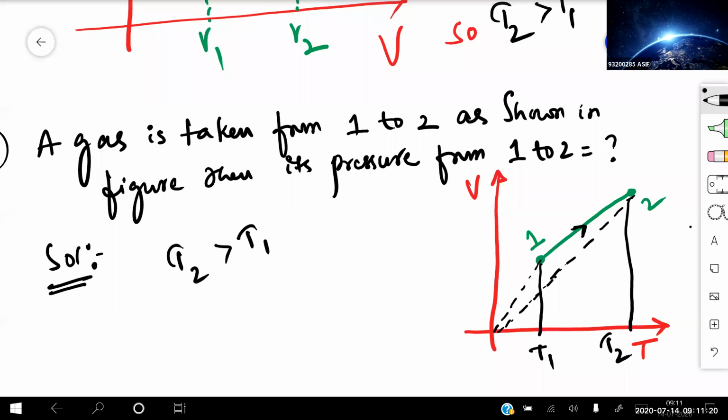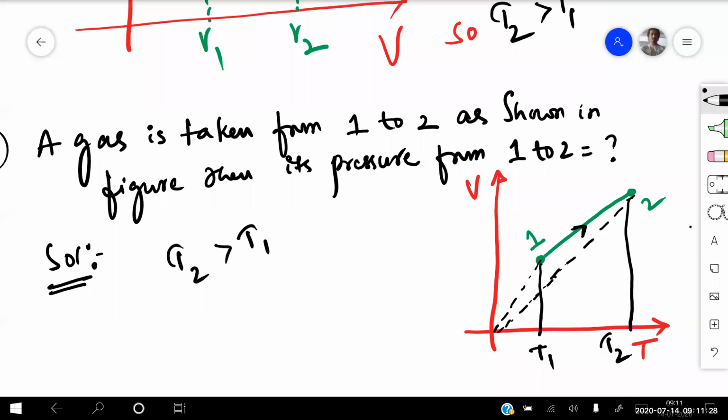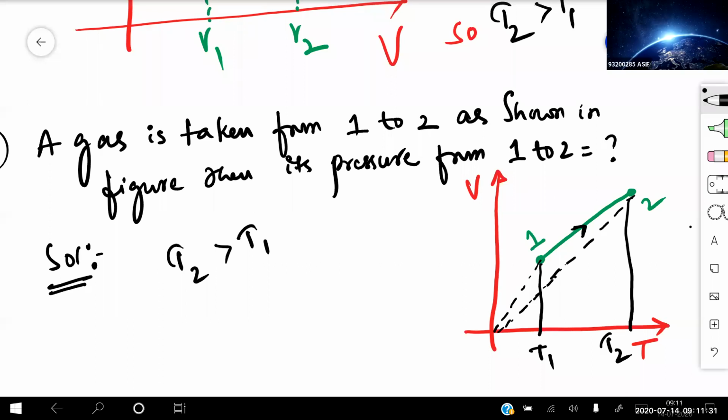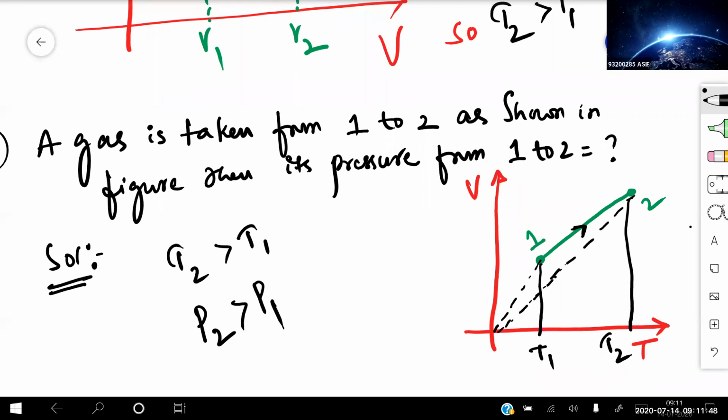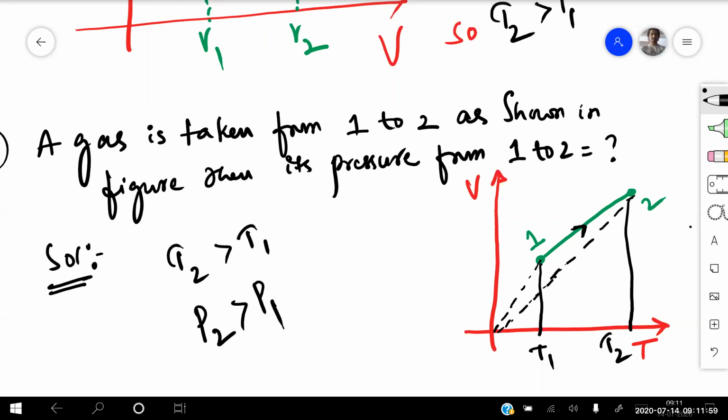V versus T graph. V by T is equal to how much for me? What is the graph between V by T, beta? V by T is always what? Constant. That means if T2 is greater than T1, then the pressure will also be P2 greater than P1. Are you getting? Yes, sir. How? No, sir. Why no, sir, beta? It is constant. From 1 to 2, what is happening? Pressure is increasing. Sir, then V2 will also be greater than V1, right?